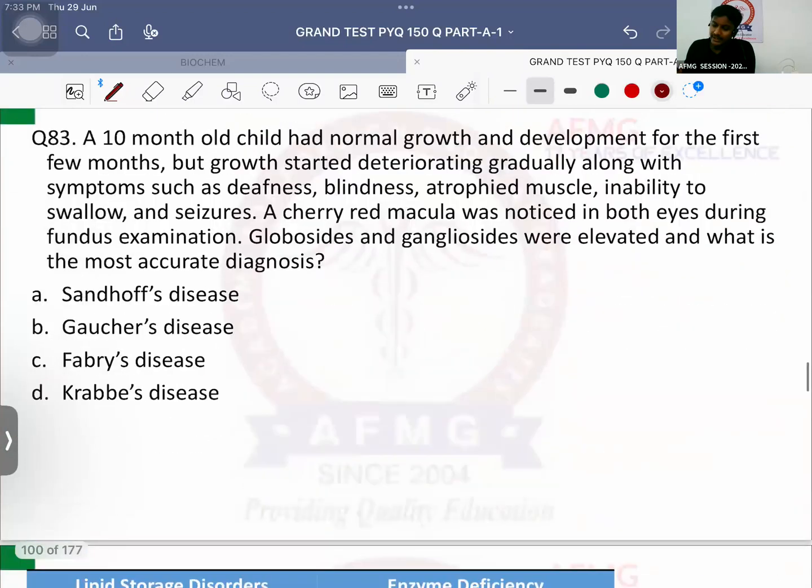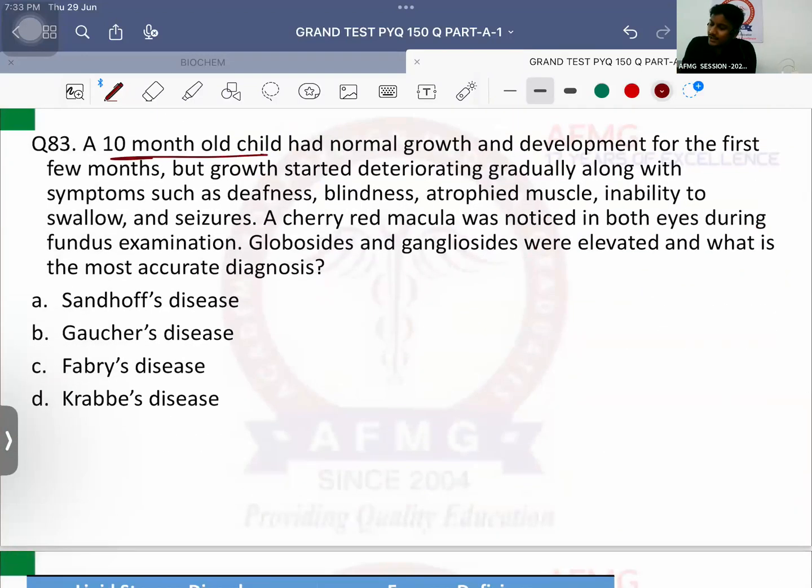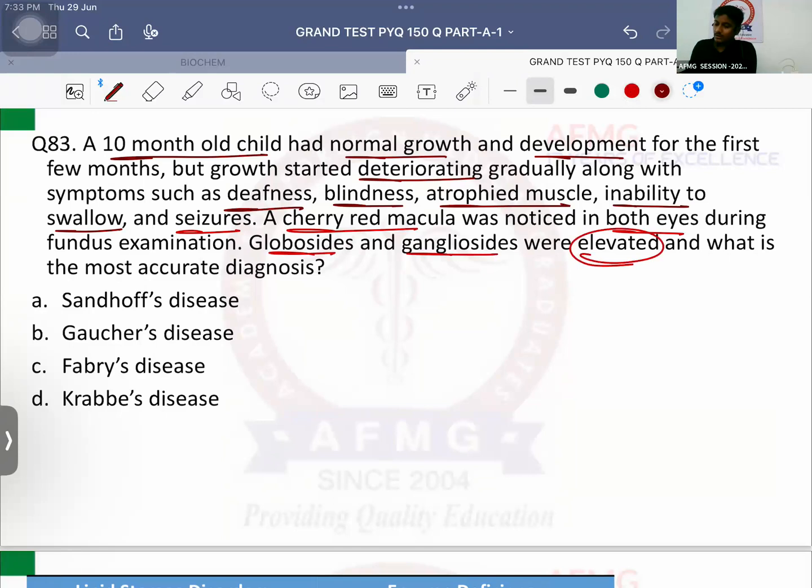Okay. Question number 83. A 10-month-old child had normal growth and development for the first few months, but the growth started deteriorating gradually, along with symptoms such as deafness, blindness, atrophied muscle, inability to swallow, that is dysphagia, and seizures. A cherry red macula was noticed in both the eyes during fundus examination. Globocytes and gangliocytes were elevated. What is the most accurate diagnosis? What is your diagnosis? Very good.